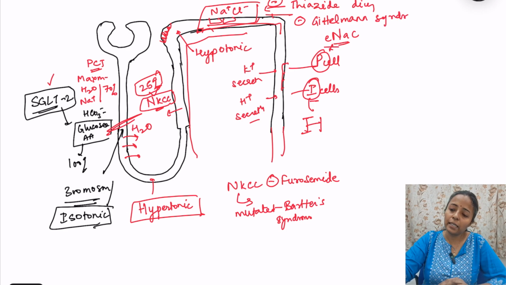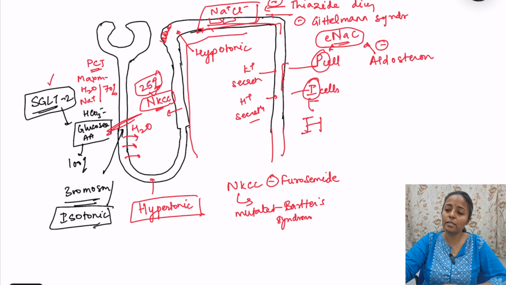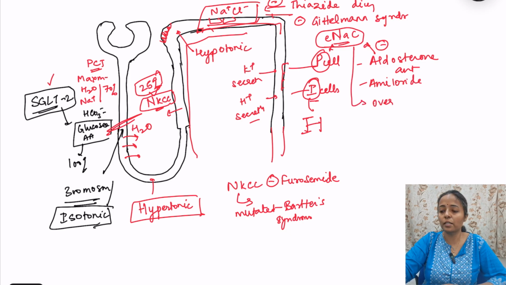Then this ENaC is blocked by aldosterone antagonists, basically potassium sparing diuretics, and by amiloride. Overactivity of this is seen in Liddle syndrome.